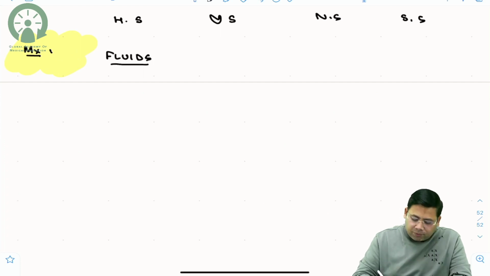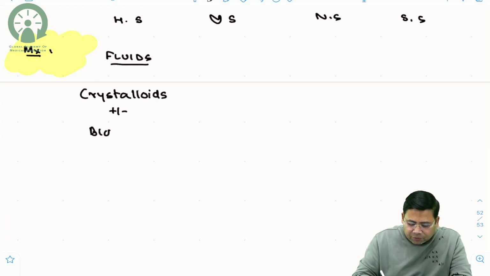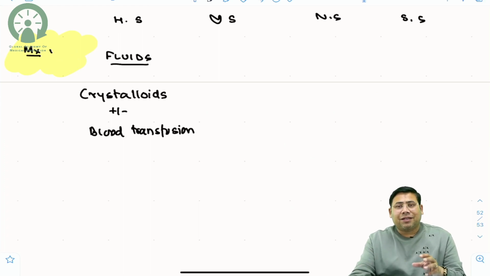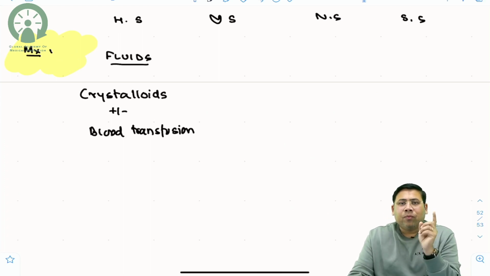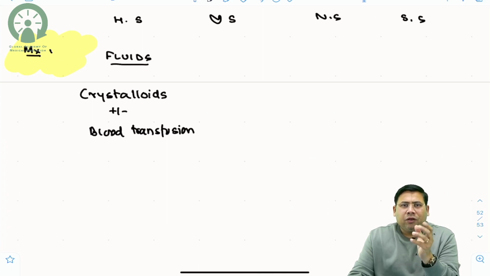And remember, the first line fluid that you use is crystalloid, and along with crystalloids, plus minus, these patients are going to require blood transfusion. I shall cover the transfusion protocols in a different video. But remember, if you give too much fluid in terms of crystalloid only, you will be diluting the blood, and thus dilutional coagulopathy occurs. So beyond a limit, blood needs to be replaced by blood only.